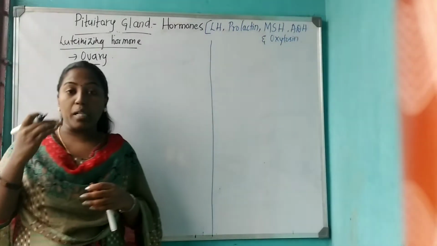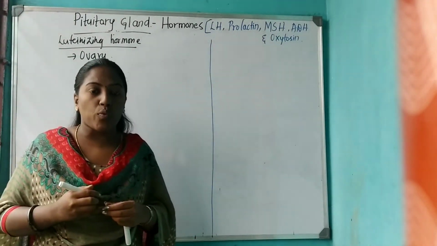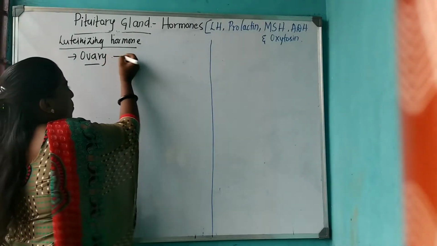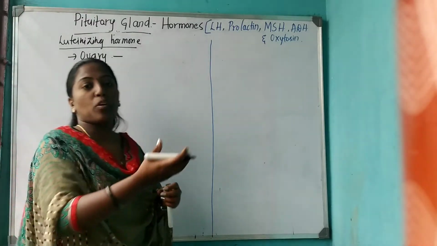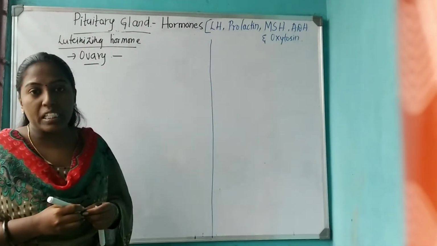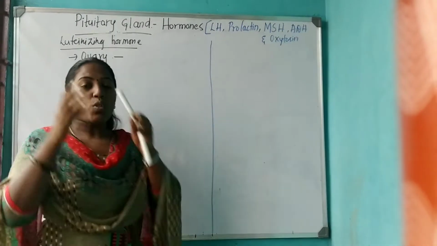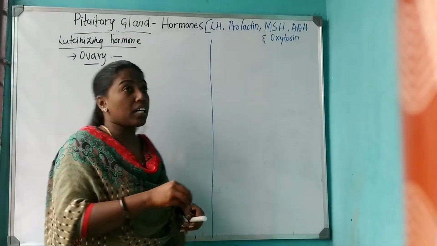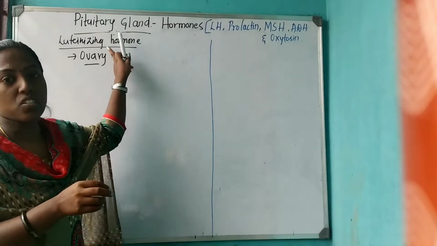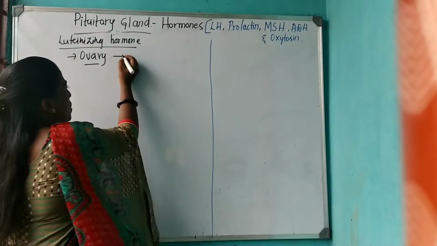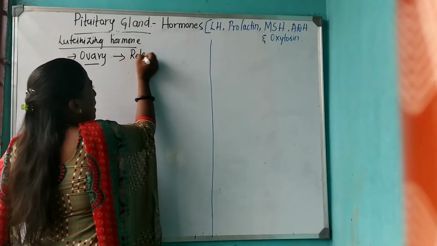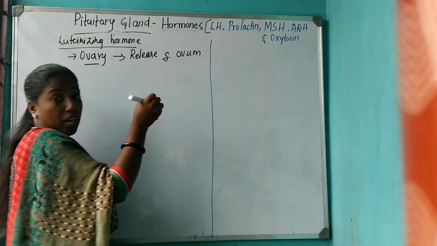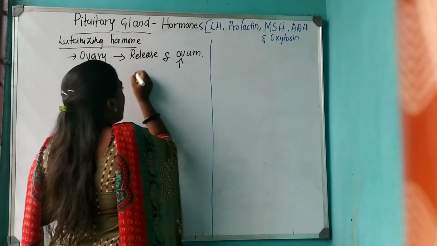It helps in the release of ovum from the Graafian follicle. In the ovary, a follicle develops, and inside the follicle the ovum develops. The release of ovum from the Graafian follicle occurs with the help of LH.